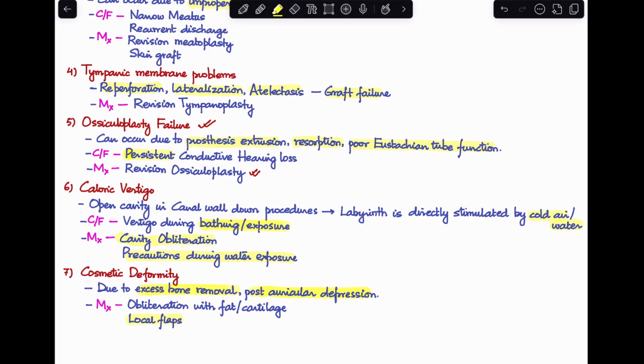So that's all about the complications of mastoidectomy and how we classify them into intraoperative and postoperative complications, why all of these complications happen, what the patient will present to you with, and how we will treat these cases.